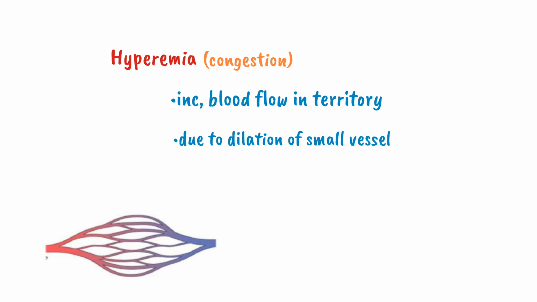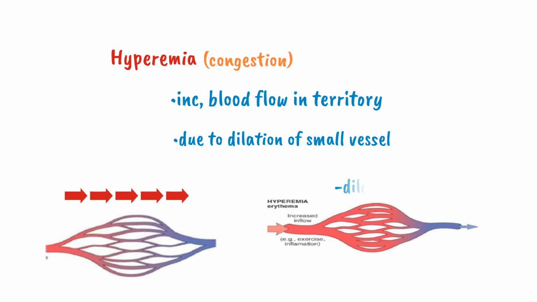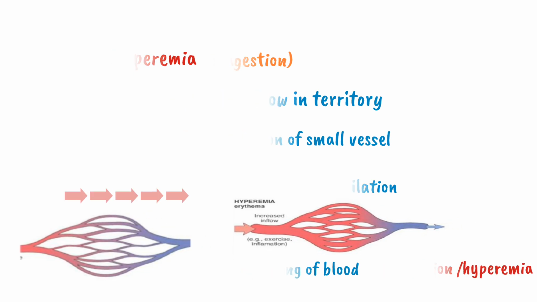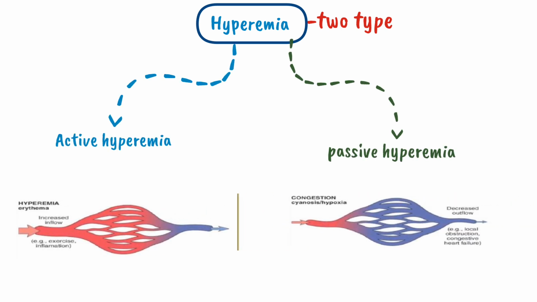The blood in this vessel is under constant flow. Whenever there is a dilation of this blood vessel, the blood will pool in this vessel. This pooling of blood is called hyperemia or congestion. On the basis of the mechanism, it is divided into two types: active hyperemia and passive hyperemia.